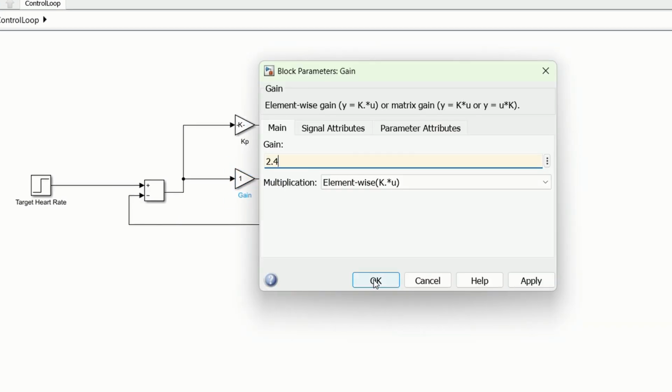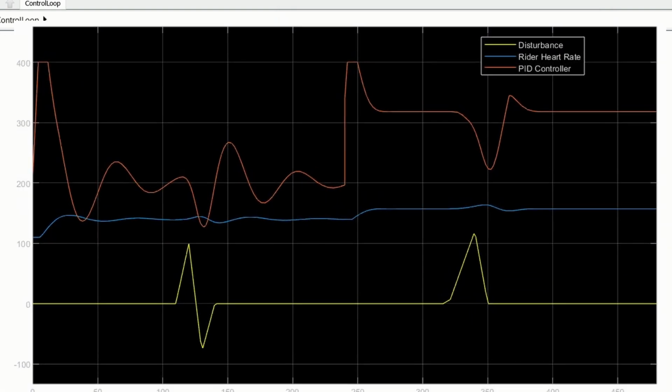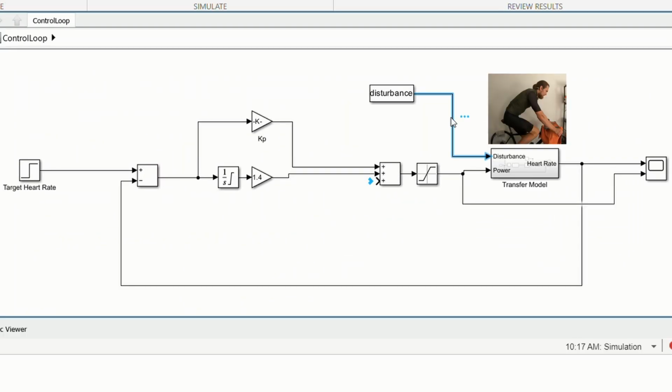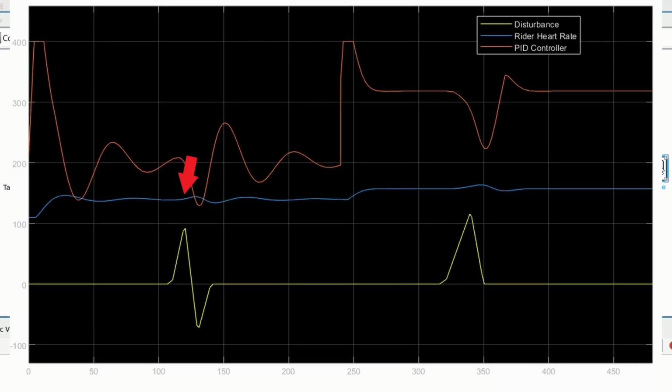To mitigate the steady-state error, we can integrate the error over time. The resulting heart rate follows the target more accurately, even when there are disturbances. To improve the controller even further, we can include the rate of change in heart rate over time. This helps to reduce overshoot and make the response smoother. This controller successfully controls the power to achieve the target heart rate with minimal overshoot, even when there are disturbances in the system.